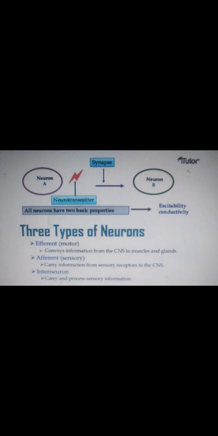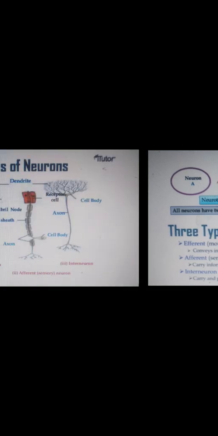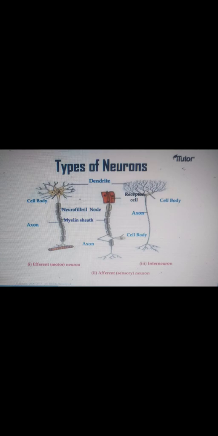Motor function is carrying information from the CNS to the muscles and glands. So it is information from the central nervous system to the muscles and glands. It is an internally interconnected system. Types of neurons include the cell body, axon, neurofibril node, axon, cell body and receptor cells. So there are different types of neurons.